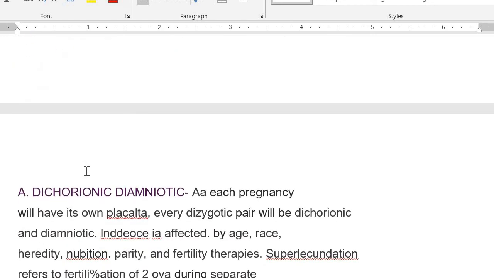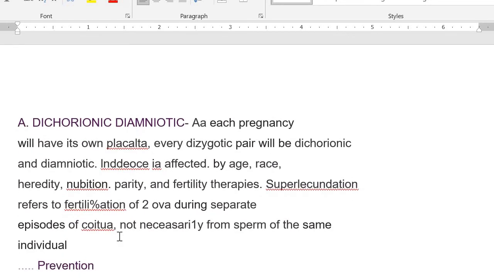Dichorionic diamniotic, each pregnancy will have its own placenta, and every dizygotic pair will be dichorionic and diamniotic. Its incidence is influenced by age, race, heredity, history, parity, and fertility therapies, and for how long they were given.